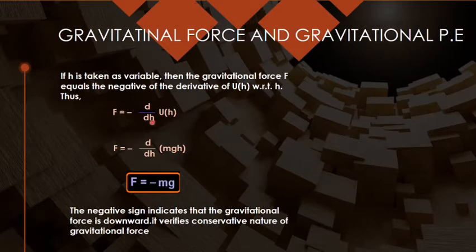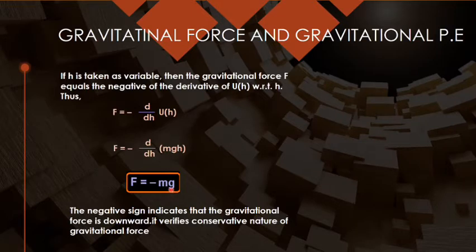When you take the derivative with respect to height, mg is constant, and the derivative of h with respect to h is 1. So I get the force equal to negative mg.